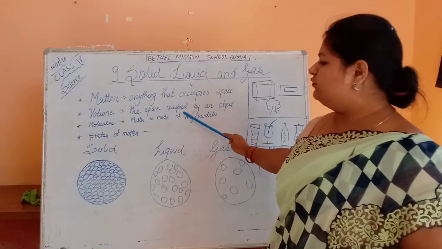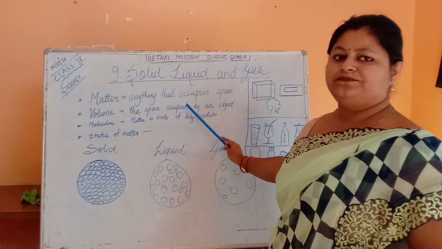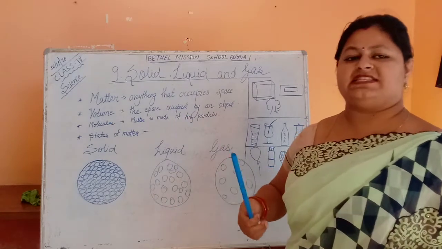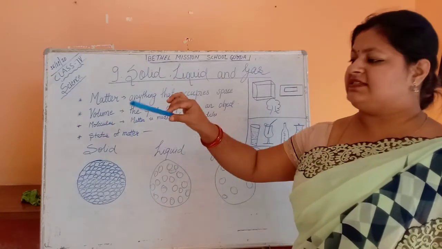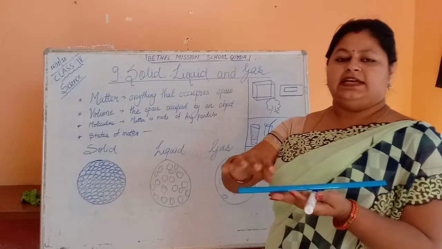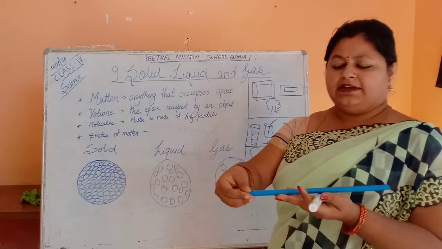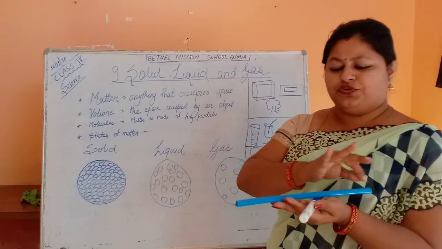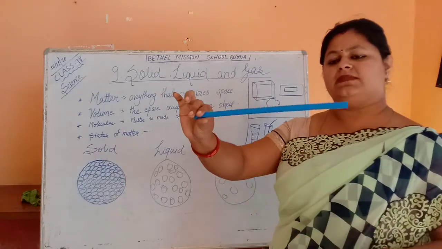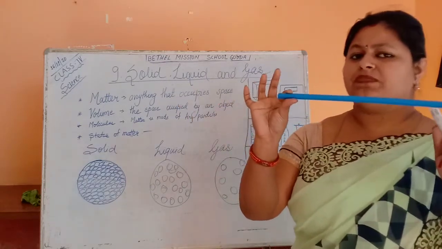Suppose you understand these things. What is matter? Matter is something that occupies space and has mass. Suppose I am keeping this stick. This stick has mass, some weight, and when we keep it, it takes some space. That is why this stick is matter.